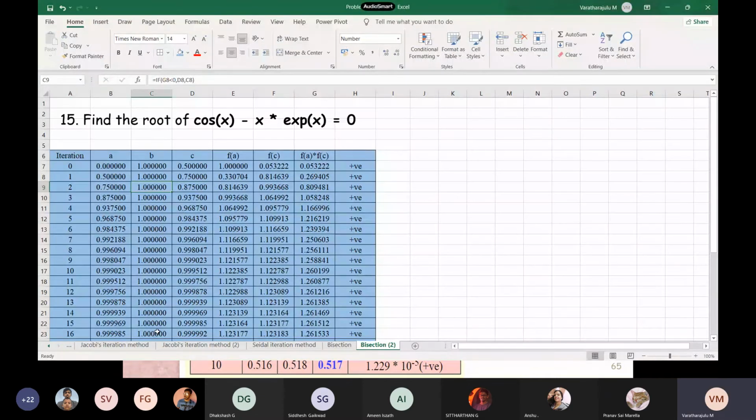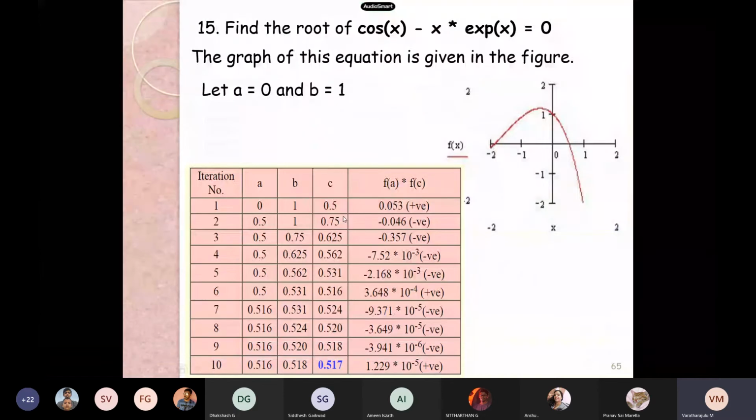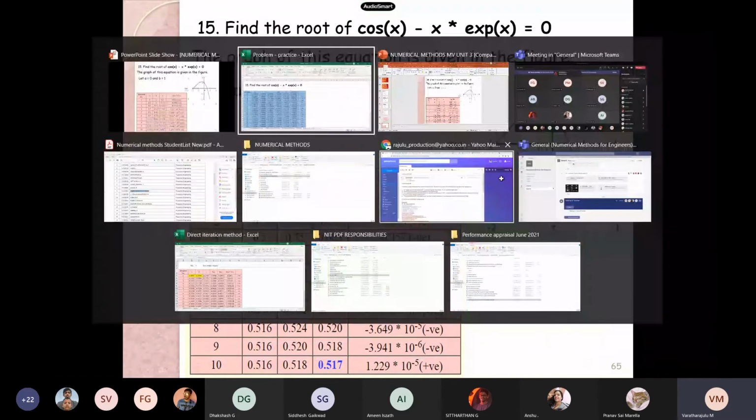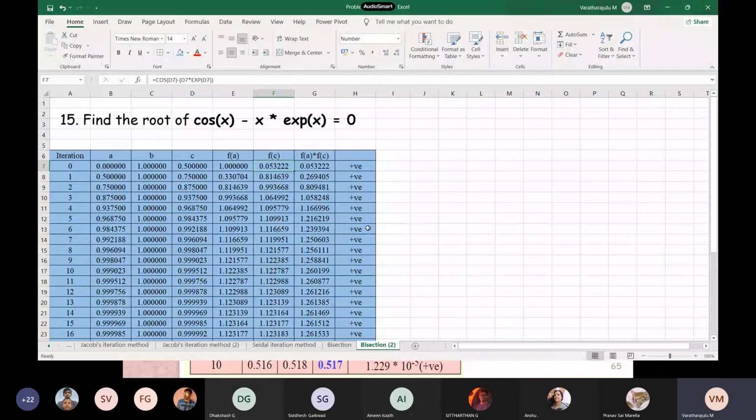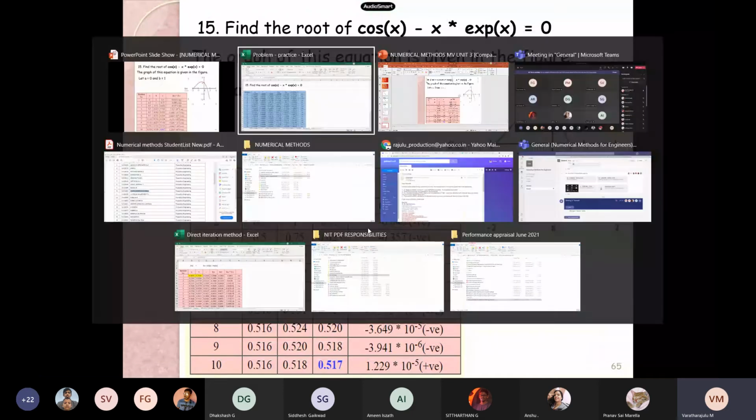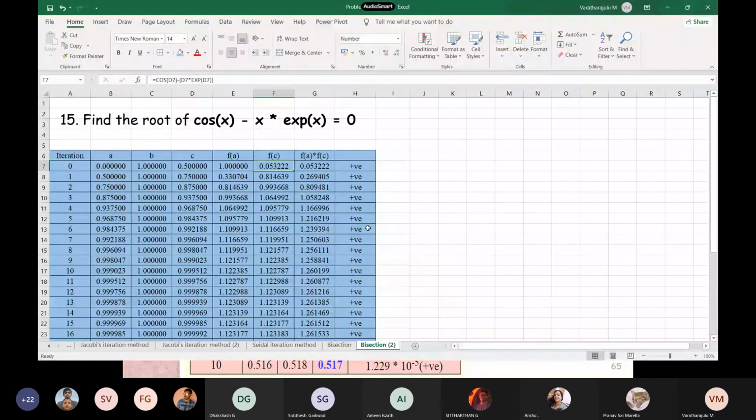Why is it not so? 0 and 1 and 5 3, okay. This is also right. Where did we make a mistake? Someone find it and tell me.